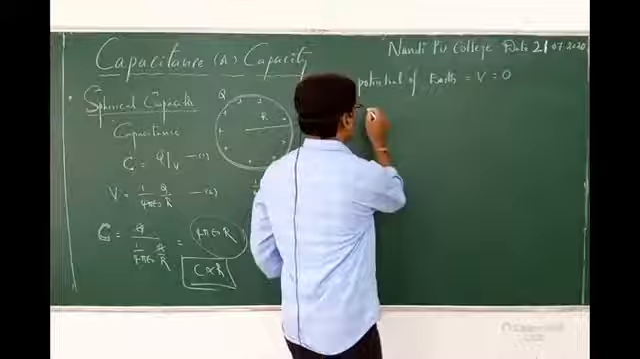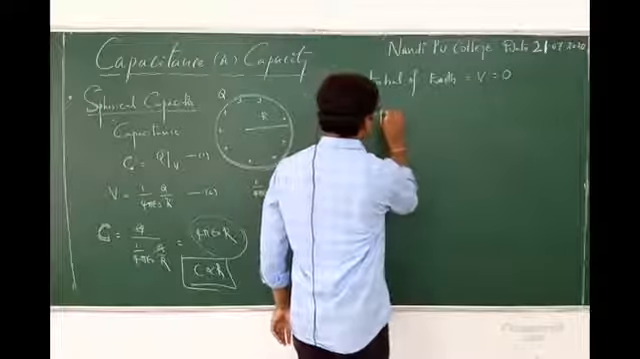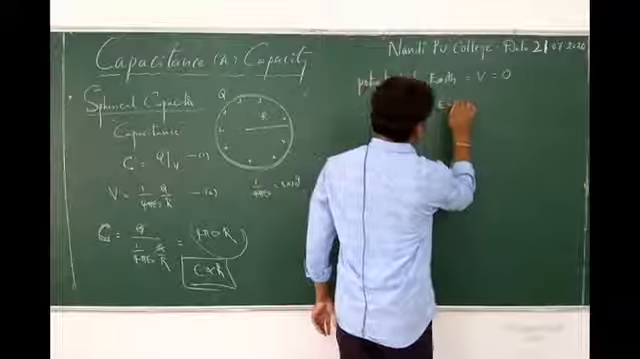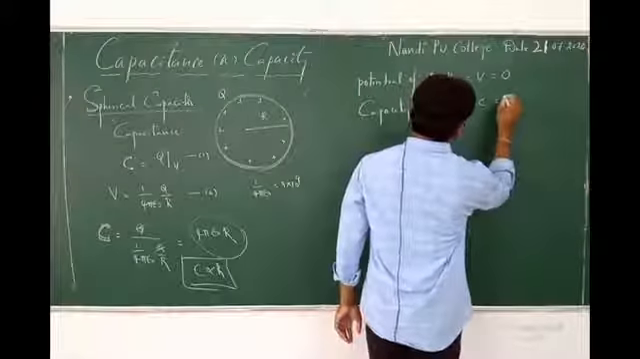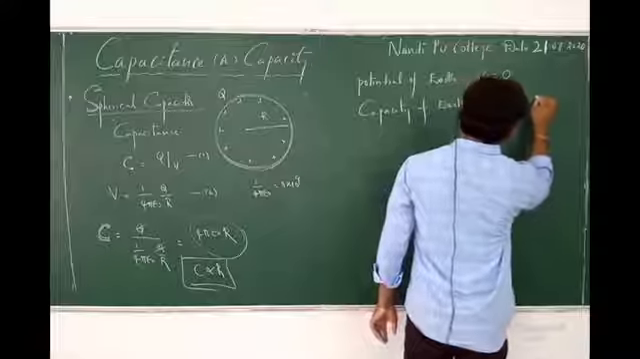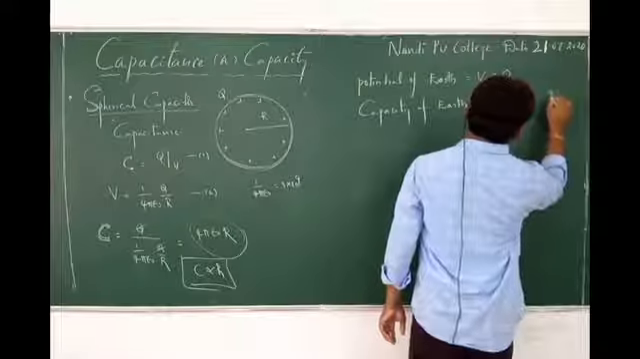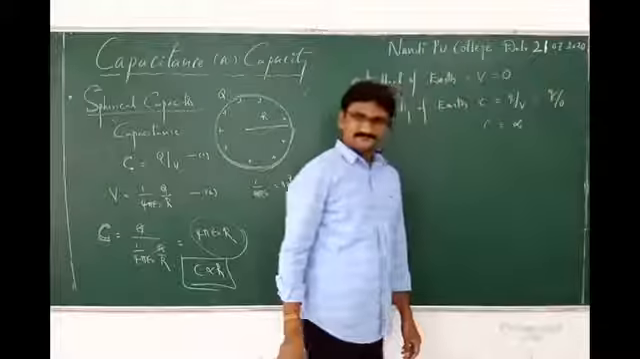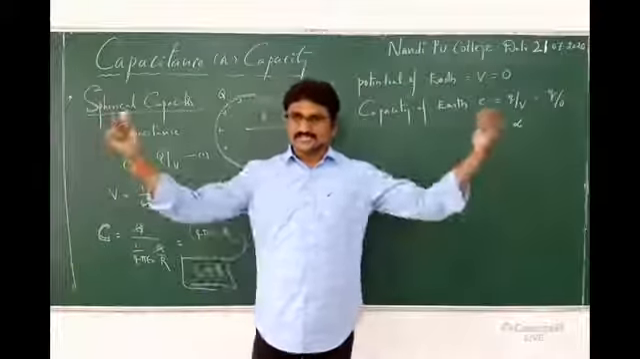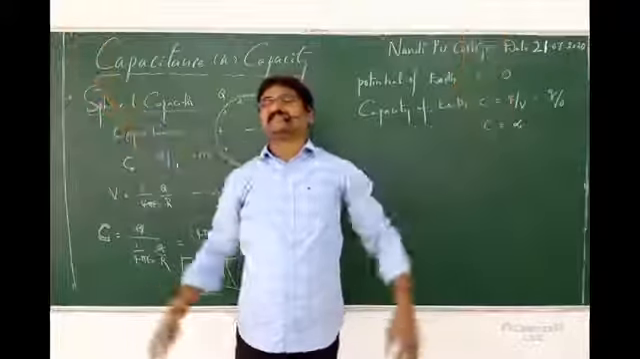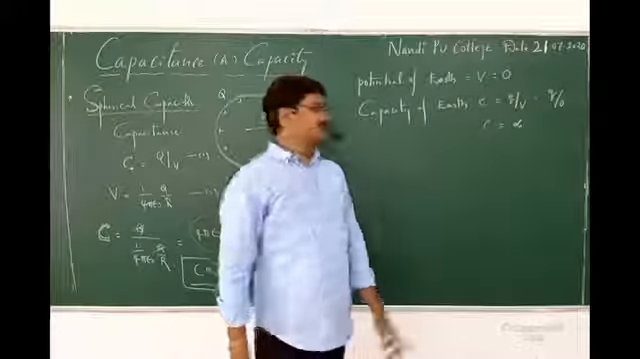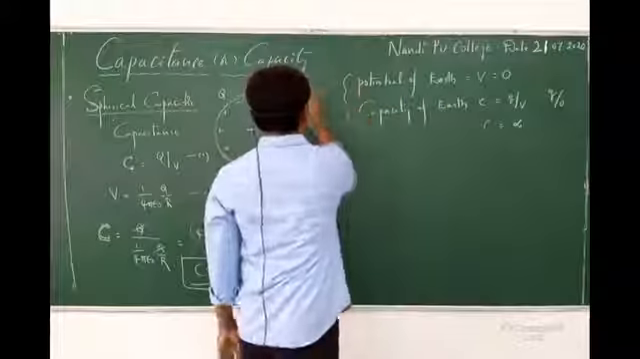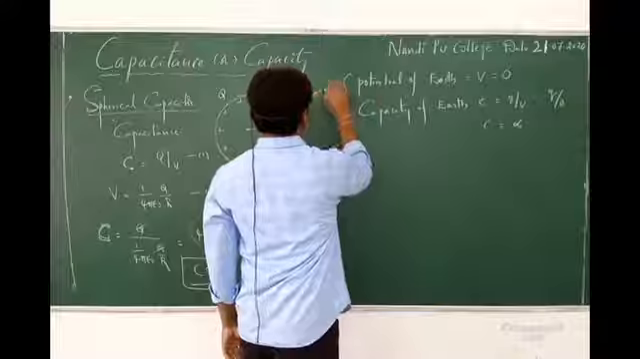Potential zero means what is the capacity of Earth? Capacity C is equals to Q by V. So Q by V means Q by 0. Something by 0 is how much? Infinity. So the capacity of the Earth is infinity. Understand? This is only a general sense, a general idea.